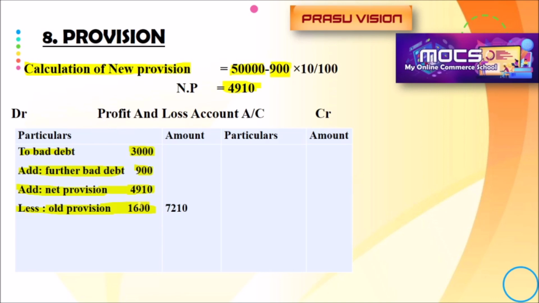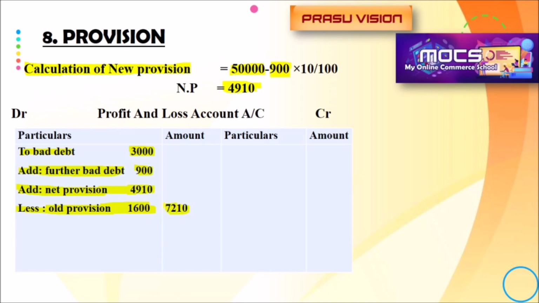Remember the steps. The amount of bad debt available in the trial balance we will write. We will add further bad debt, if there is any, we will add the new provision for doubtful debt, and we will deduct the old provision for doubtful debt. The remaining amount will be noted in the amount column.